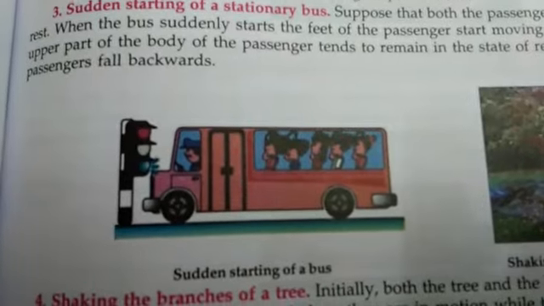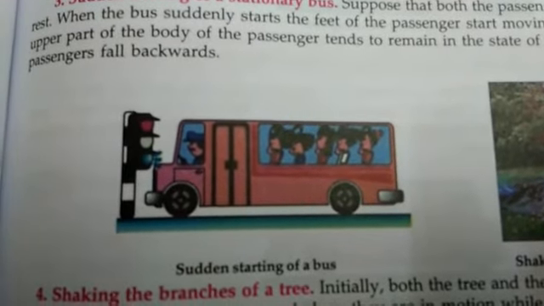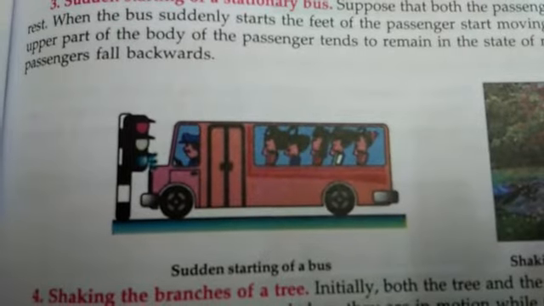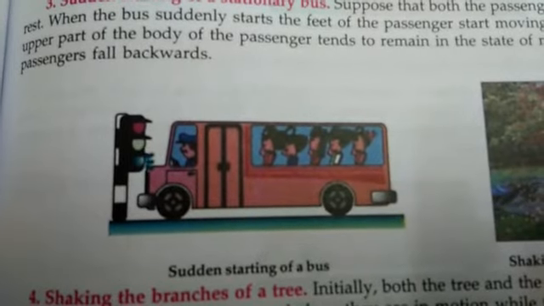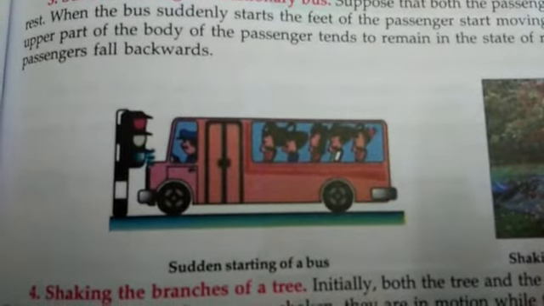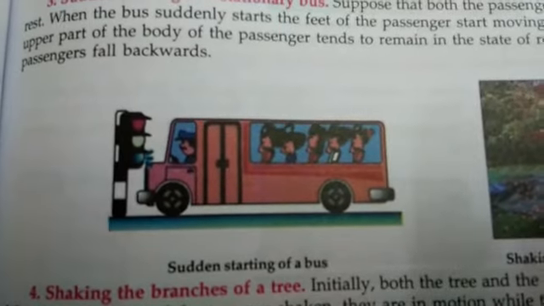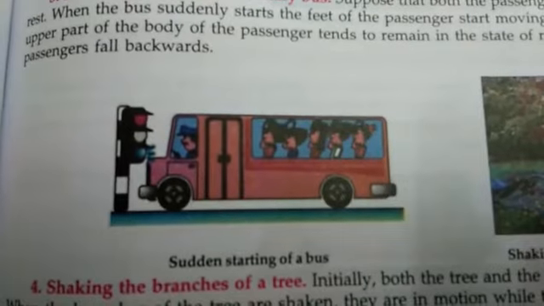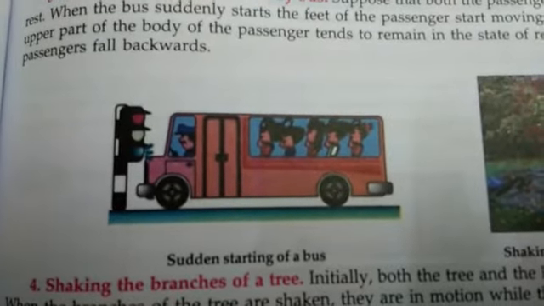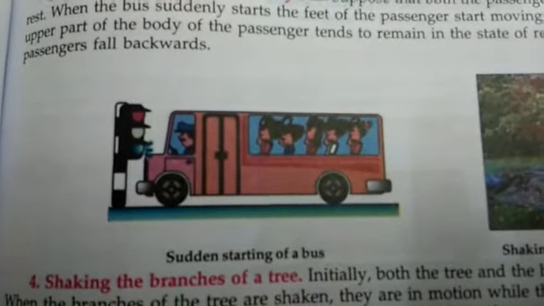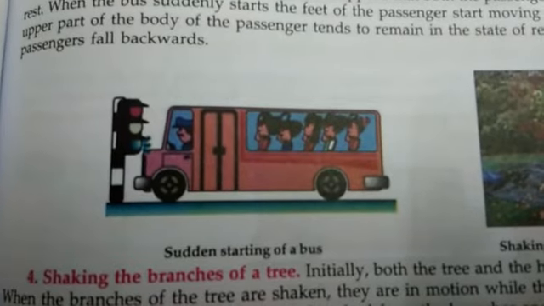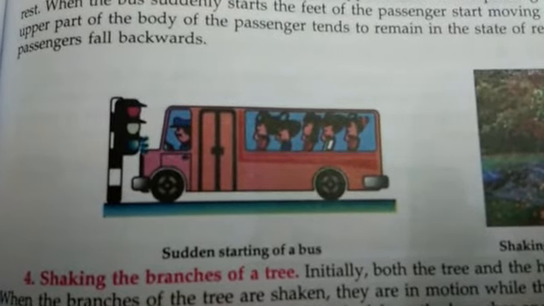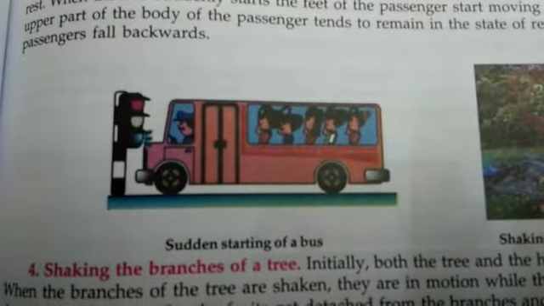Initially, the bus and you are all at rest, but when the bus suddenly starts, your lower body is in touch with the bus, so it starts moving in the forward direction, and your upper body is not in touch with the bus. That's why you feel a jerk in the backward direction.